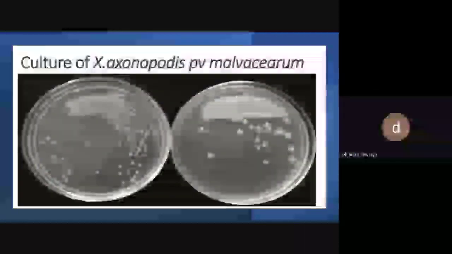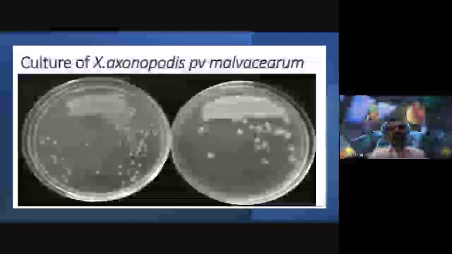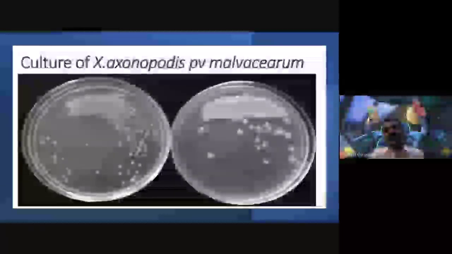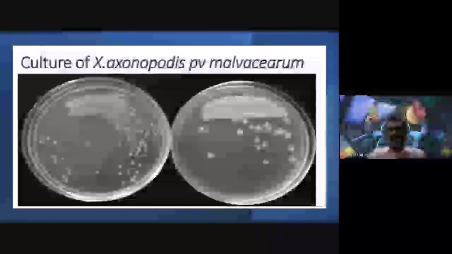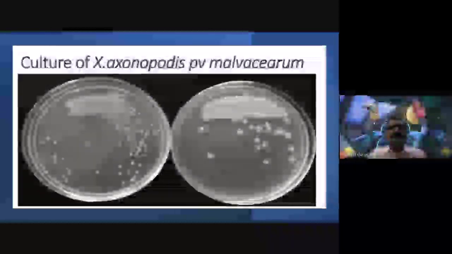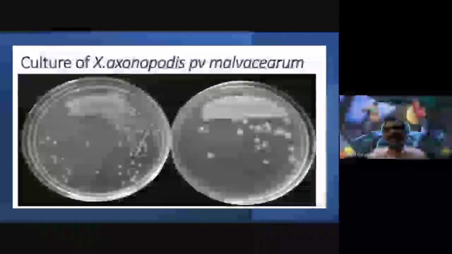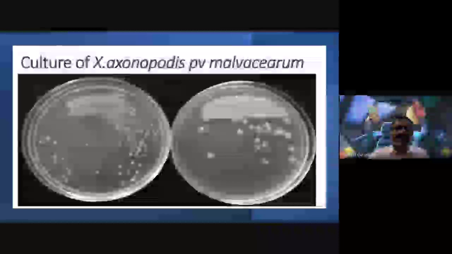Yes, sir. Okay. So in the laboratory, the culture of Xanthomonas axonopodis plant variety Malvacearum is grown inside petri dishes, and we observe how the colonies of this bacteria look in these petri plates.